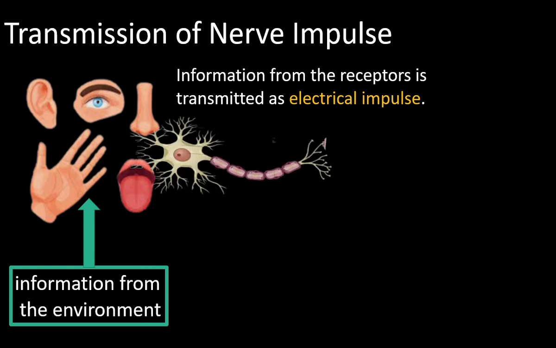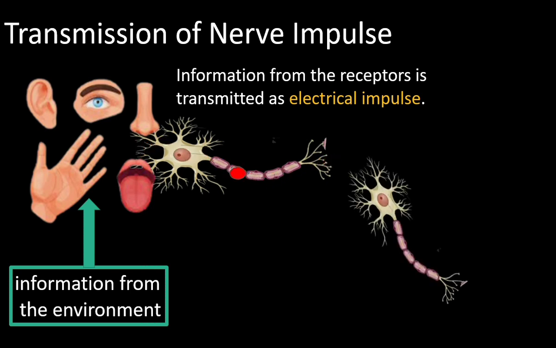From the sense organ, the electrical signal is transmitted. The electrical signal is received by the dendrons. Dendrons receive electrical signal from the sense organs and transmit to cyton. Finally, the information passes through the axon and reaches the axon terminals. This neuron is followed by another neuron. The information has to reach another neuron, but there is a gap between two neurons.